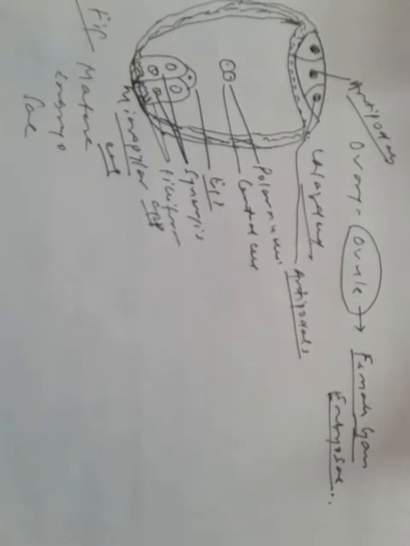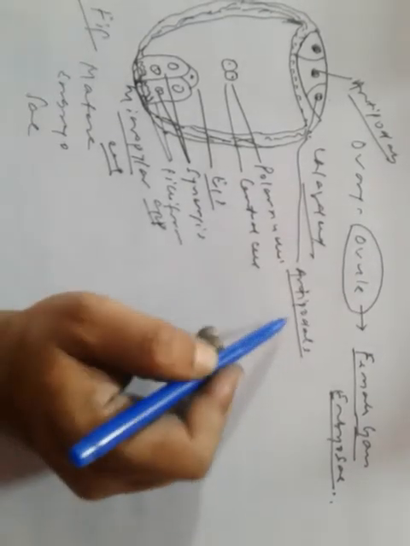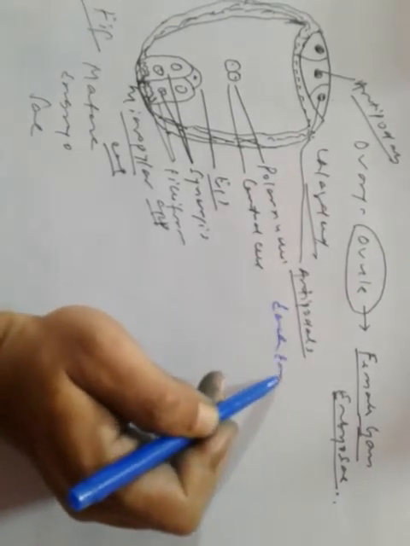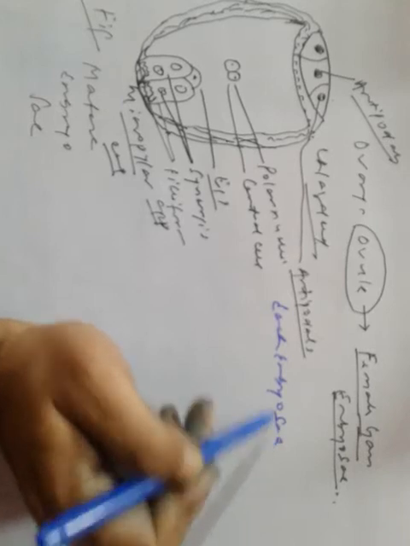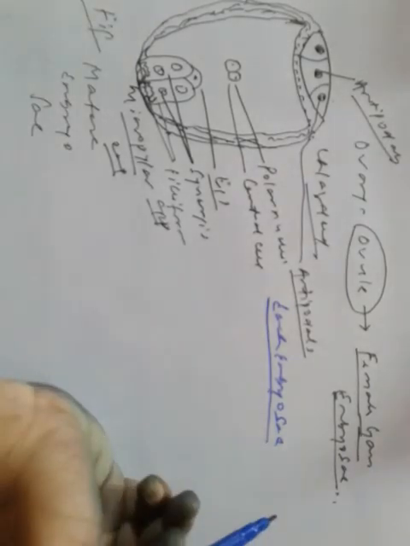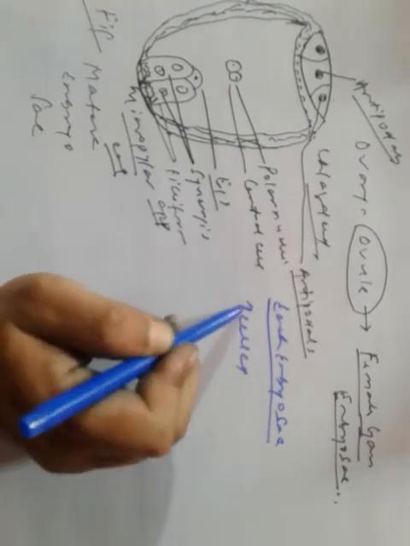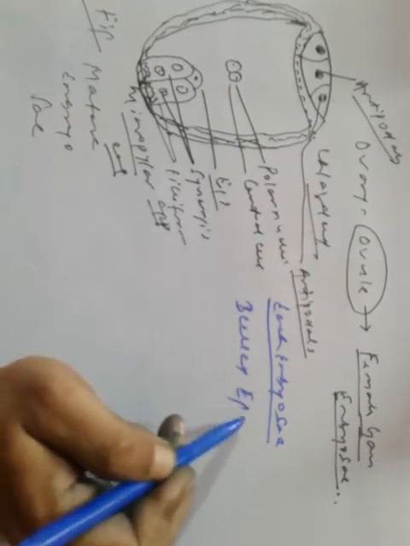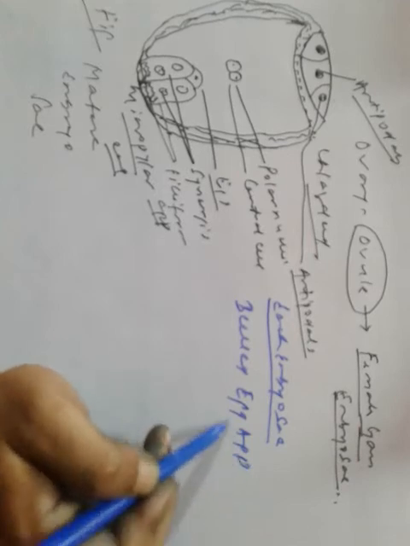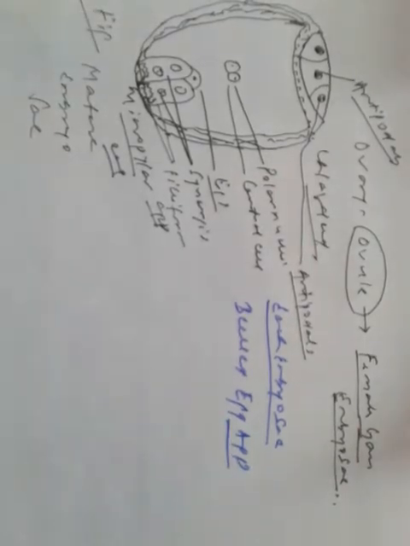So each embryo sac contains a three-celled egg apparatus. What do they contain? They contain a three-celled egg apparatus.